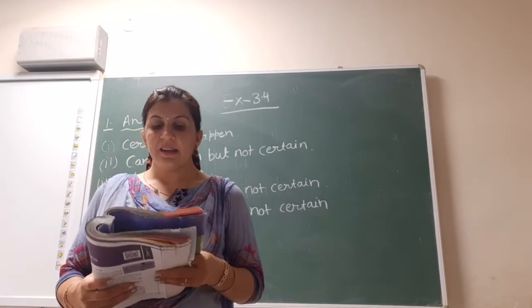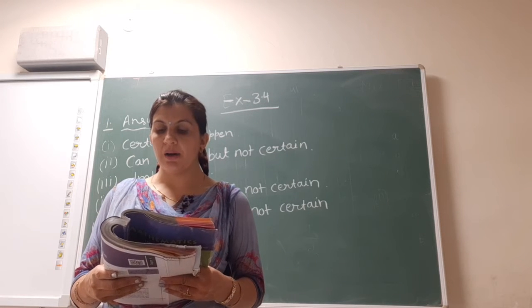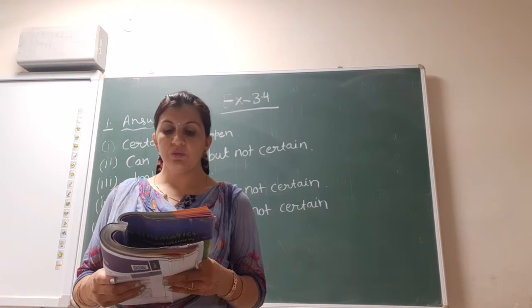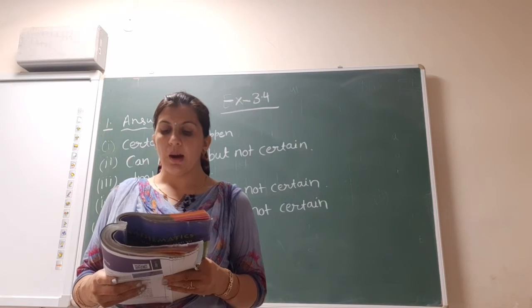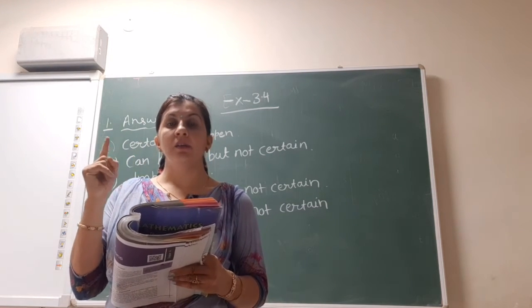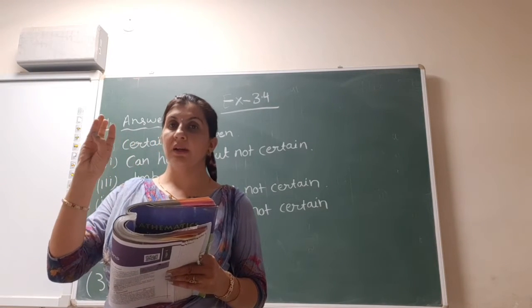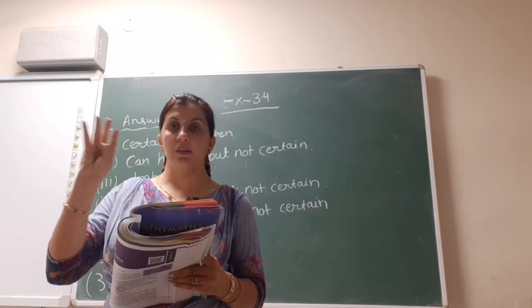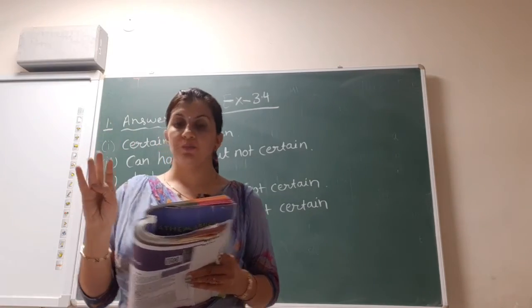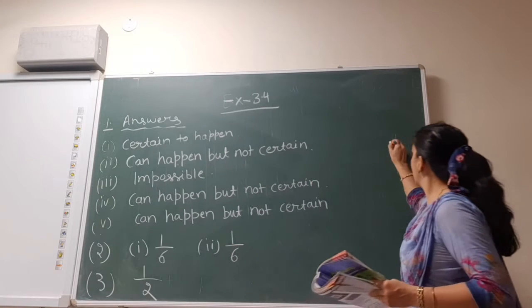Next is second, there are 6 marbles in a box with numbers from 1 to 6 marked on each of them. First is what is the probability of drawing a marble with number 2? So when we toss a dice, the total outcomes can be 1 can come, 2 can come, 3, 4, 5, 6 numbers are there, any number can come. So total probability in this case is 6.